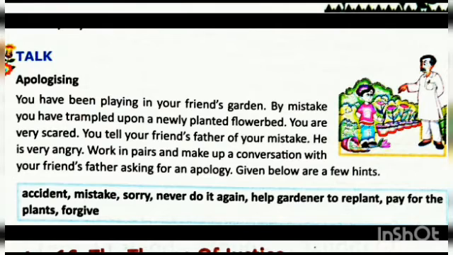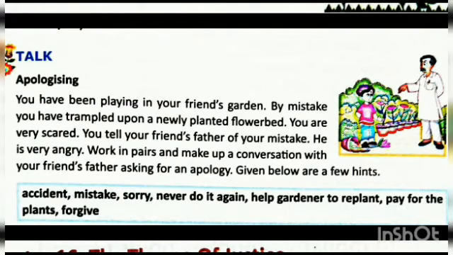Then you may say, Uncle, by mistake, I have trampled upon your newly planted flower bed. Your friend's father may say, what a mistake! Do you know how much time was spent on planting it? You may say, I am sorry, uncle. It happened accidentally. I'll never do it again.